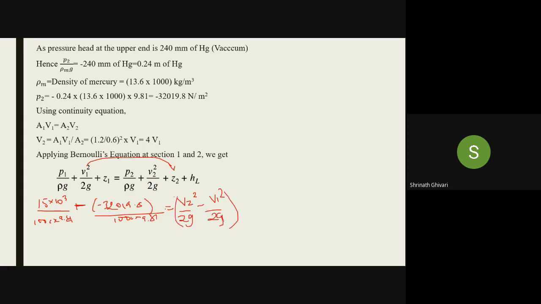Plus Z2, you can keep, or else you can substitute the value, or you can take it here. You can keep minus 3.9.